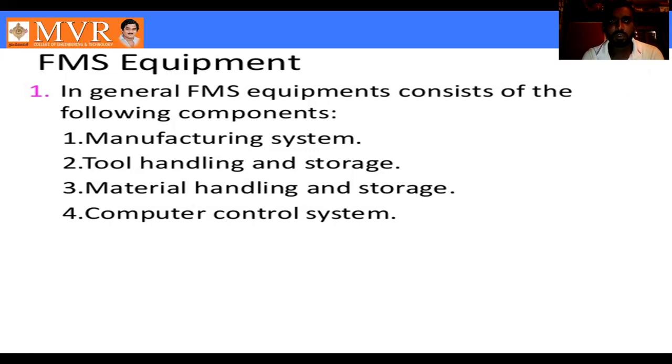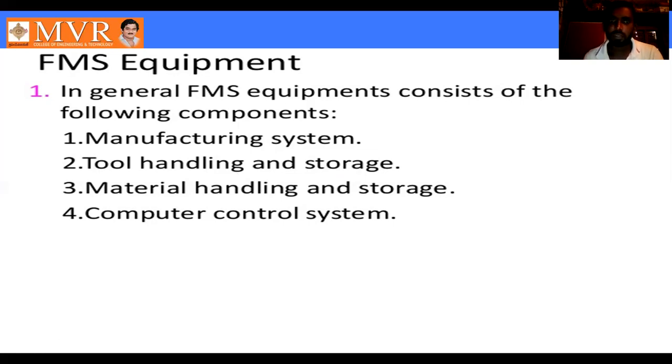Next one is the tool handling and storage system. In manufacturing systems, we use tools to manufacture the work, so tools are very important. We handle the tools because to change the operation, we must change the tool. For storage, we use drums to store the tools, from 20 up to 120 tools, in the storage.